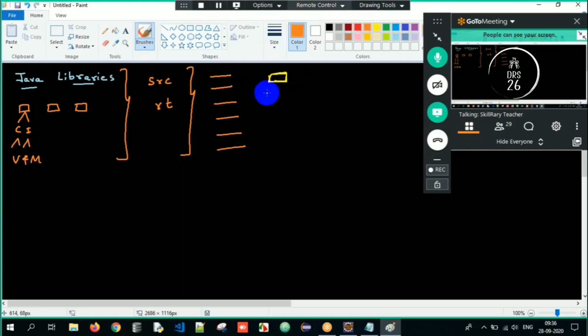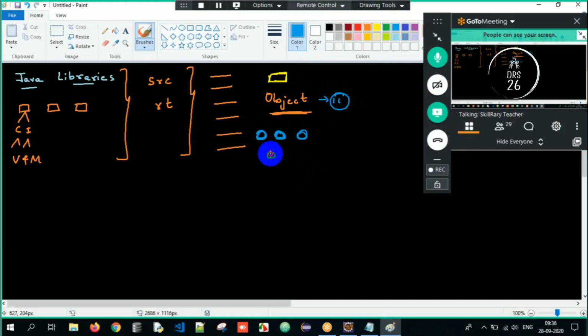Very good. But what is the speciality about the Object class then? Object is the supermost class in Java. Why? Every class will have Object as the superclass, so Object is inherited by every class. And this Object class had 11 methods. What were those? toString method, hashCode method, equals method.